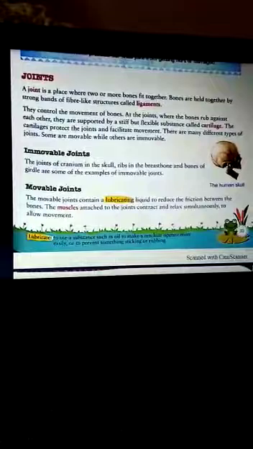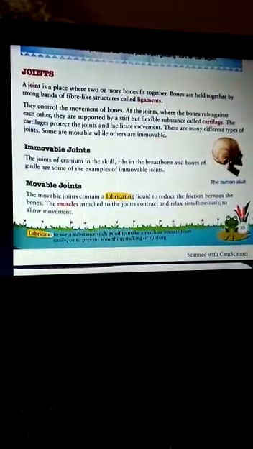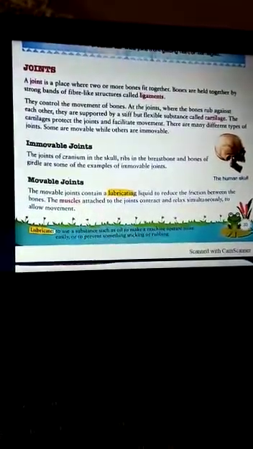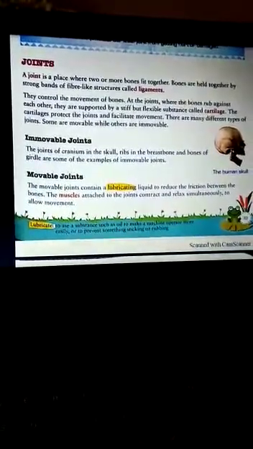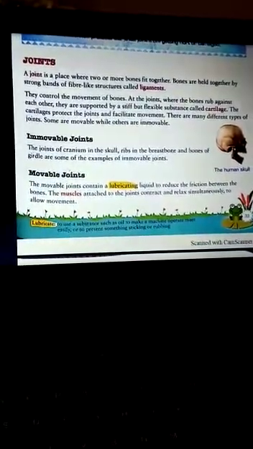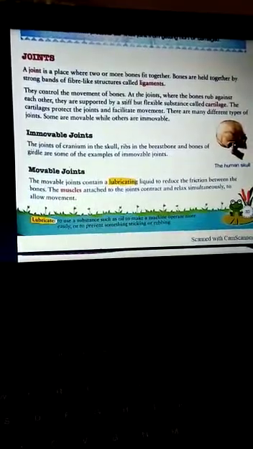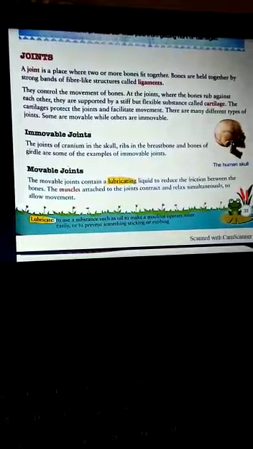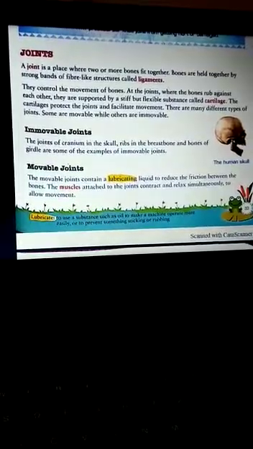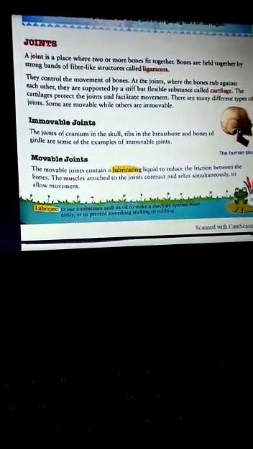Two bones are joined together at the joints, and they are of two types: immovable joints and movable joints. The first, immovable, children, we discussed while I was discussing the bones of the skull. I reminded you that the bones of the skull are immovable except for the lower jaw.